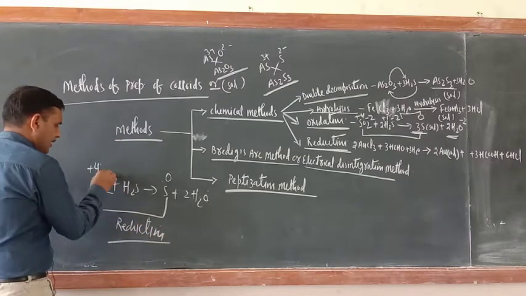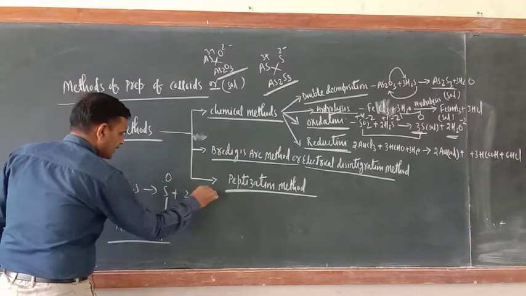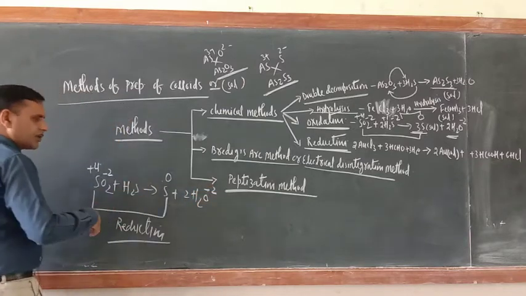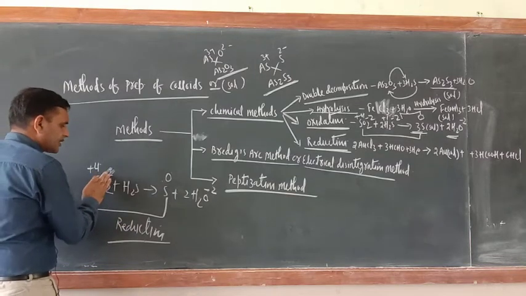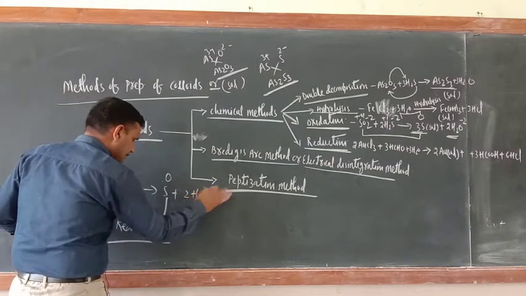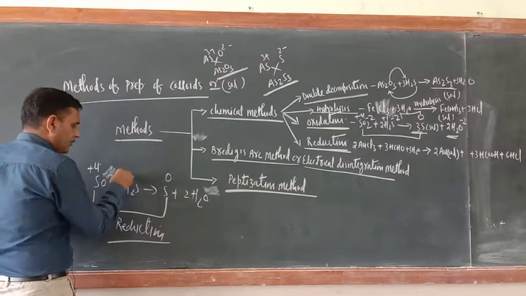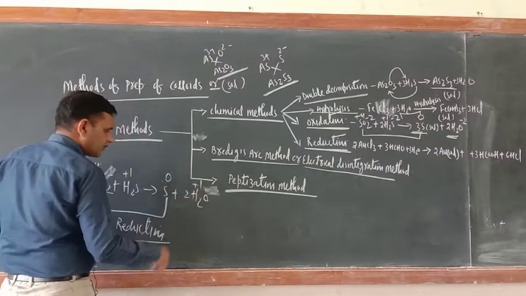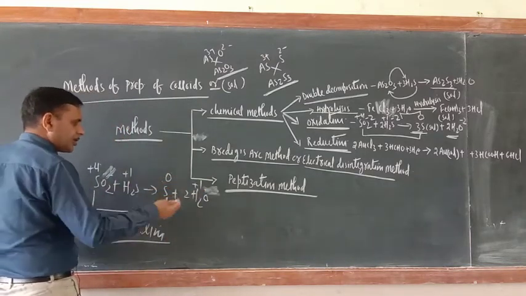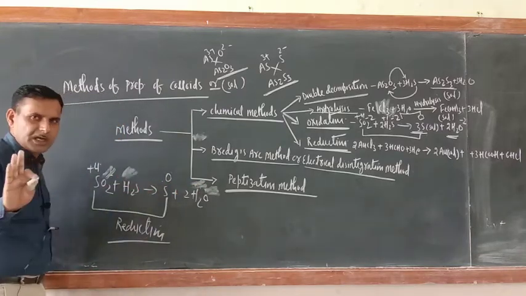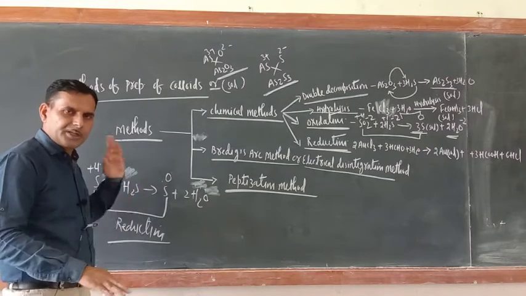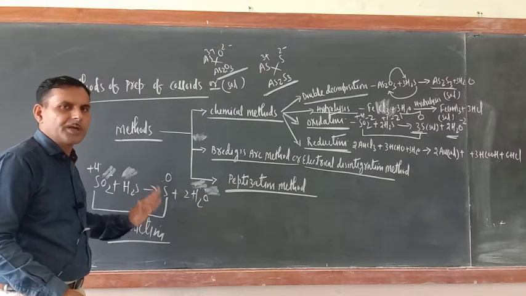Now what about this one? Oxygen is -2 here, oxygen is again here -2. So there is no change in the oxidation state, means oxygen is neither undergoing oxidation nor undergoing reduction. What about hydrogen? Hydrogen is +1, hydrogen is +1. So here also there is no change in the oxidation number, oxidation state. It means hydrogen is also neither undergoing oxidation nor undergoing reduction.